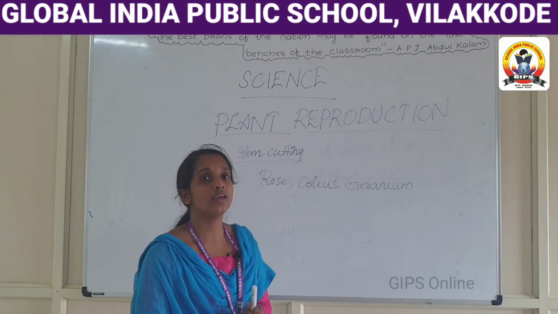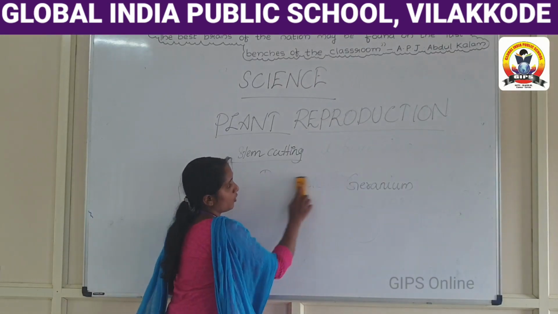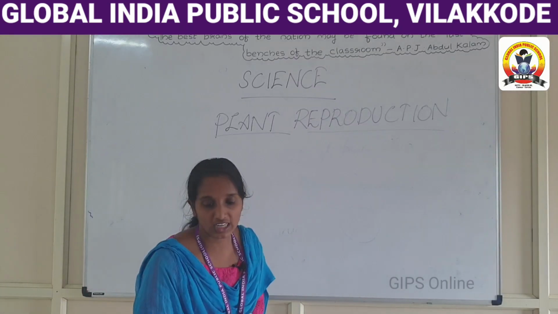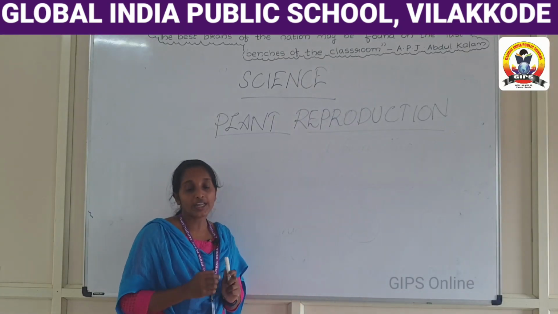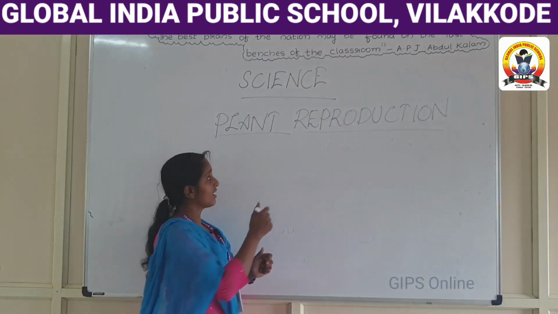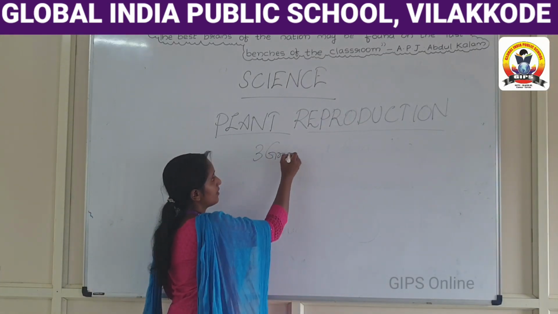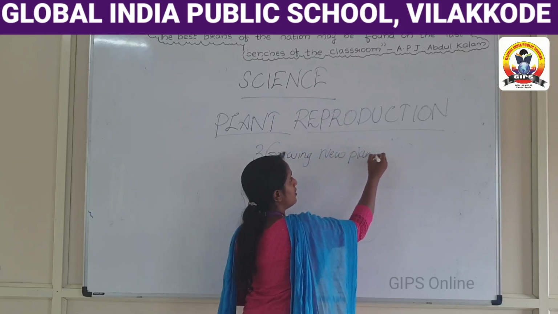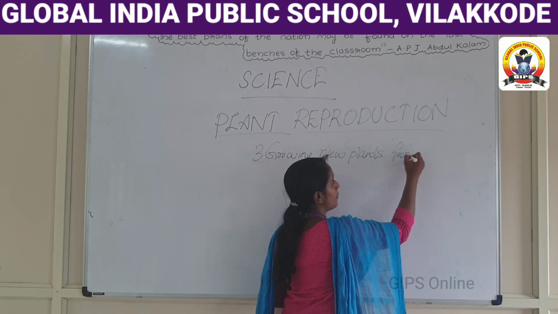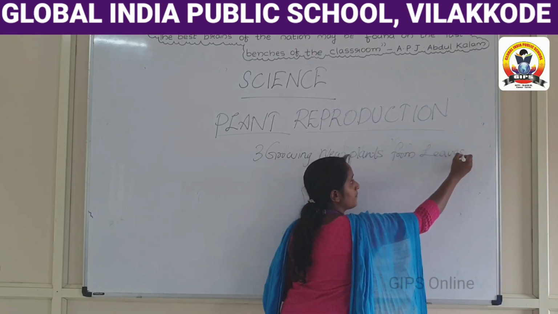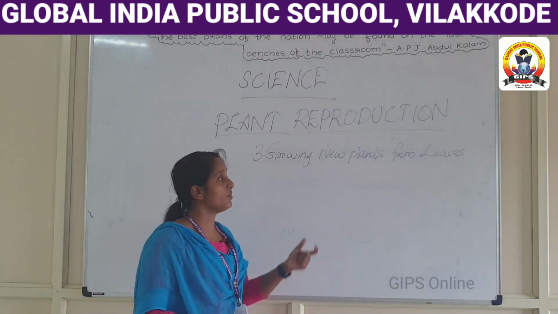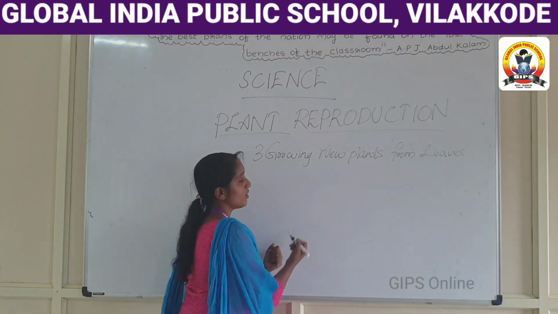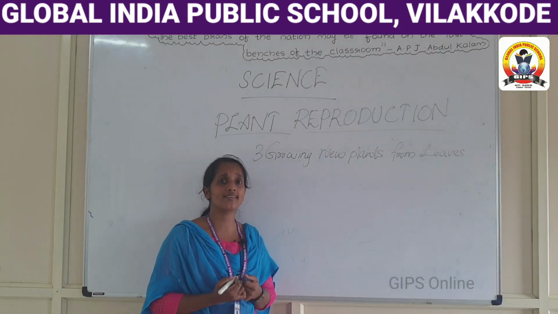I hope you are clear. Now we move on to our next way of reproduction, that is growing new plants from leaves. Okay, third point is growing new plants from leaves. Growing new plants from leaves is another way of reproduction in plants. Have you heard about bryophyllum plants?